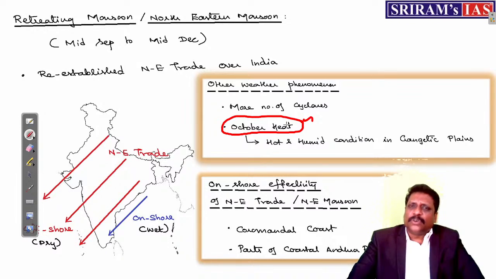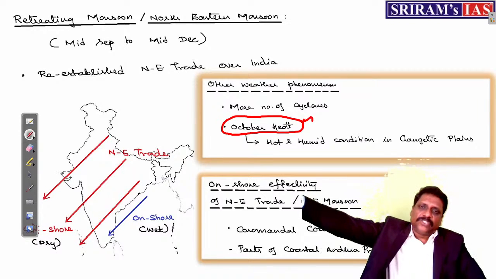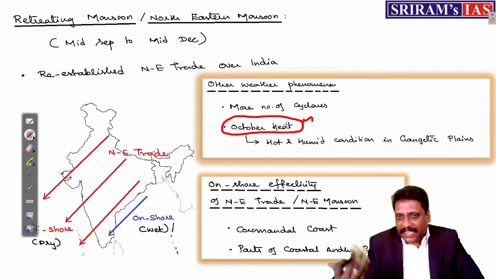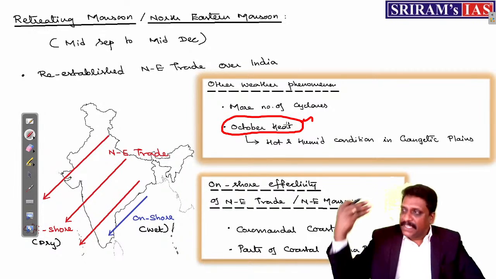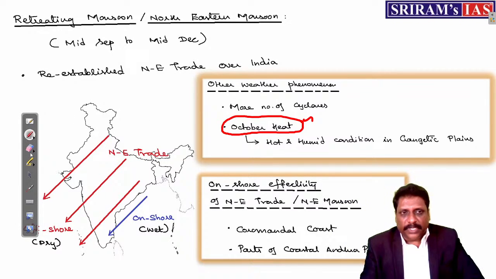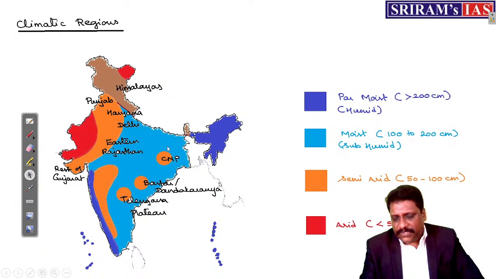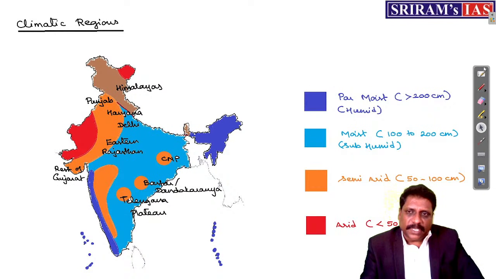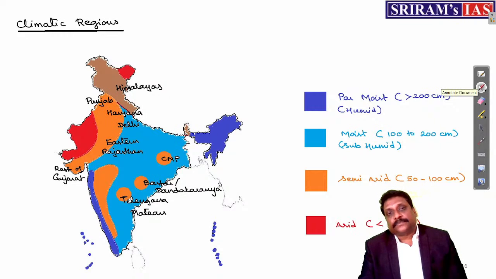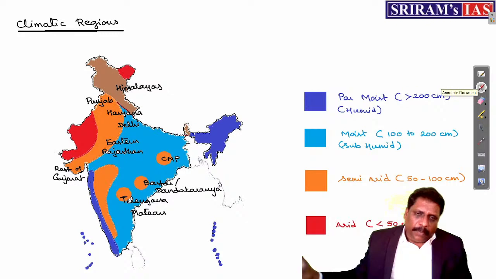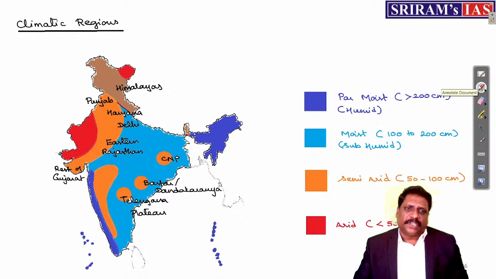By what correlation? As I already said, if humid condition is not there, it means the desired moisture is not brought by the monsoon. It's a failure. If it is humid, it means yes, enough moisture has been brought by the southwest monsoon. That's what the idea is. Okay. So this is all about the northeastern monsoon, and with this, the seasons of India, we are just completing it. Then coming to the last segment of this climatic regions. What is the best way to remember, mark climatic regions?